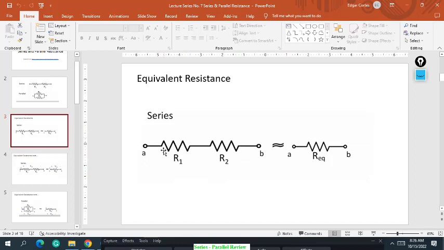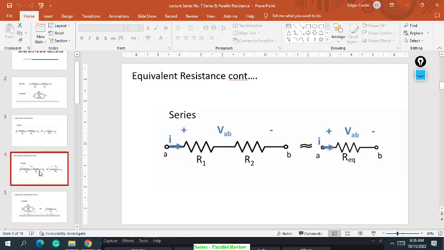The voltage drops across R1 and R2 add up to the total voltage supplied by the circuit, which is also represented as R equivalent. As discussed in the previous slide, please also note that the current flowing on R1 and R2 is the same. Meaning the current I flowing at R1 is the same current I flowing at R2.